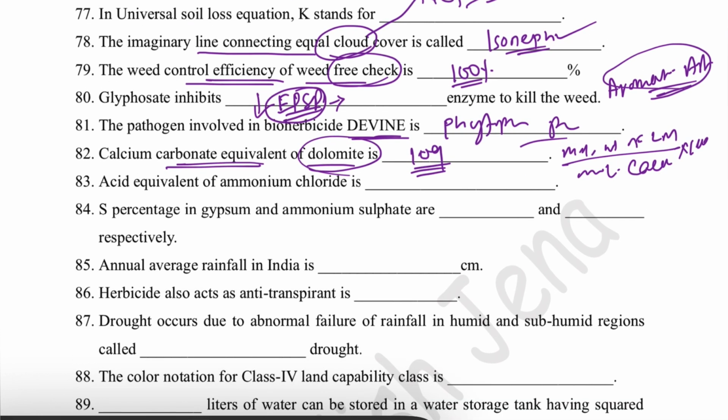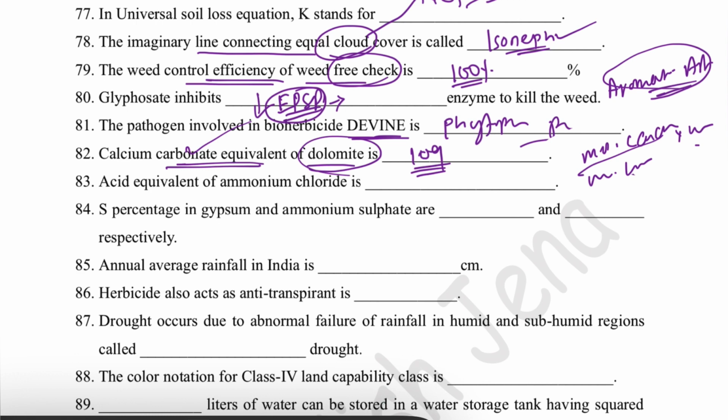Just check this formula; I think this is the correct notation. You have to remember the calcium carbonate equivalent, as they ask sometimes.